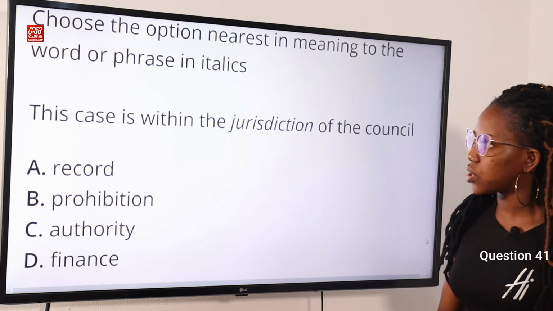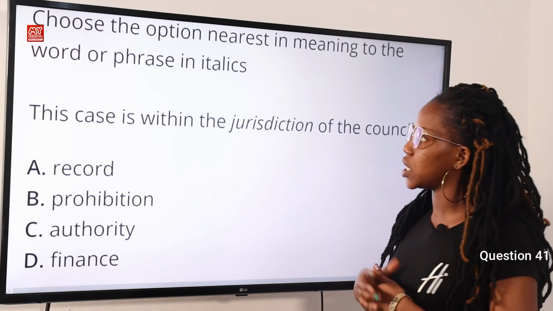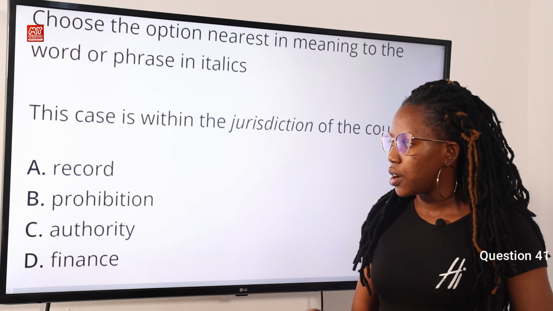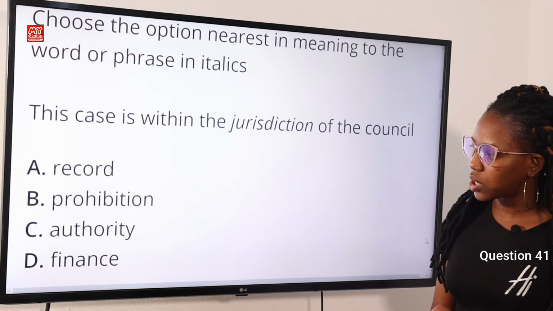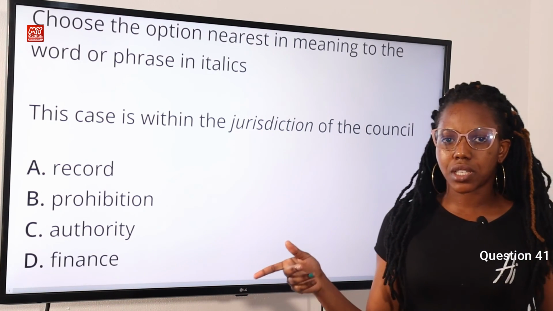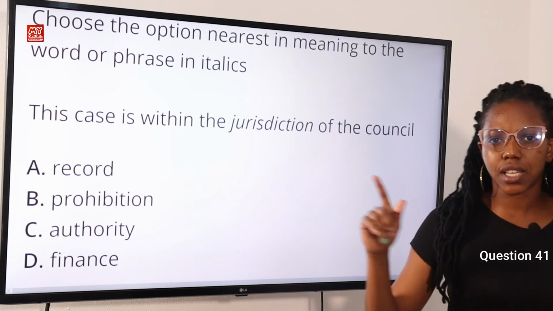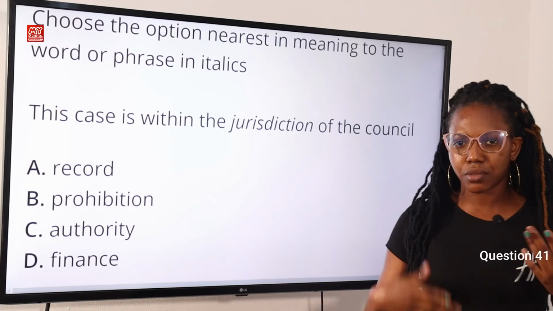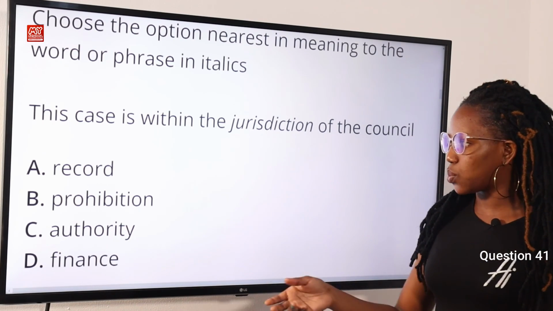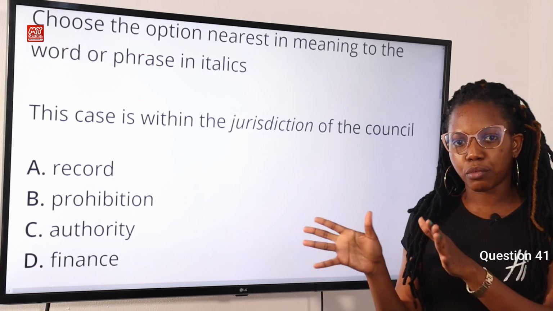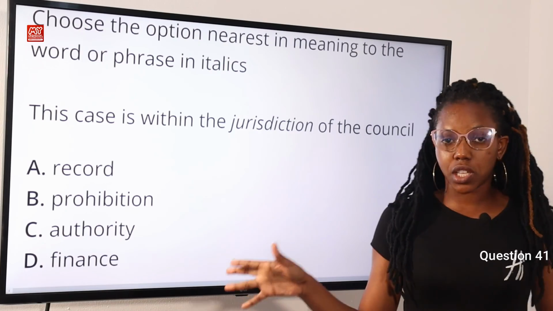Question 41. Choose the option nearest in meaning to the word or phrase in italics. The case is within the jurisdiction of the council. Option A, record. Option B, prohibition. Option C, authority. Option D, finance. Now the answer to this question is authority. Why is this so? The meaning of jurisdiction is the official power to make legal decisions. Authority is the right to exercise power. So these words are synonymous, but prohibition means to forbid someone from doing something. So option C therefore is the correct answer to this question.